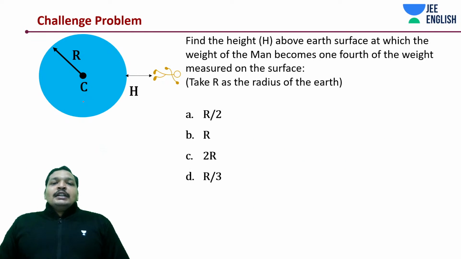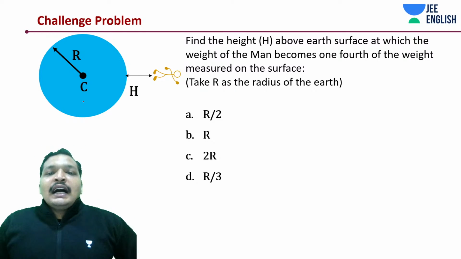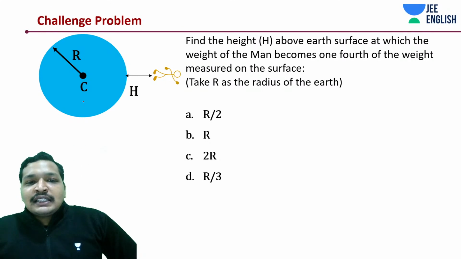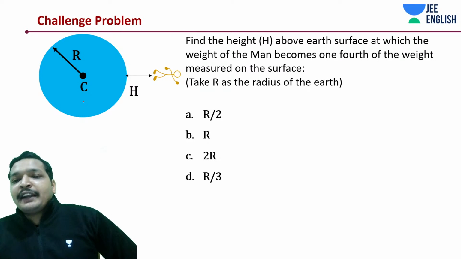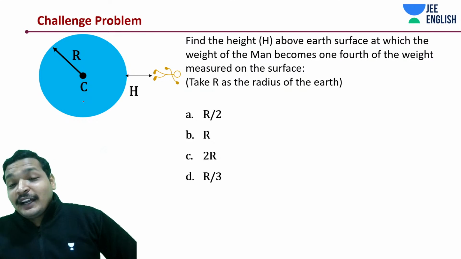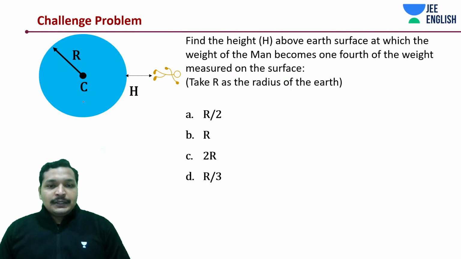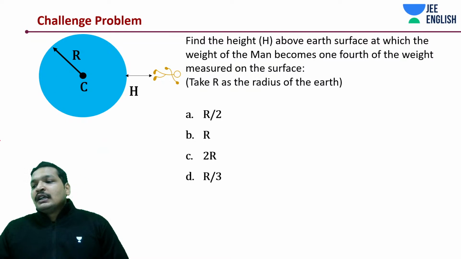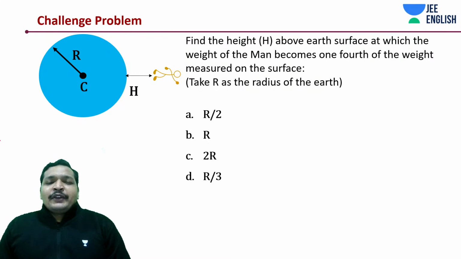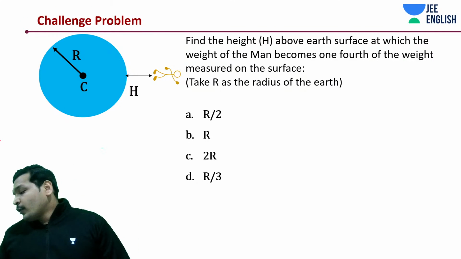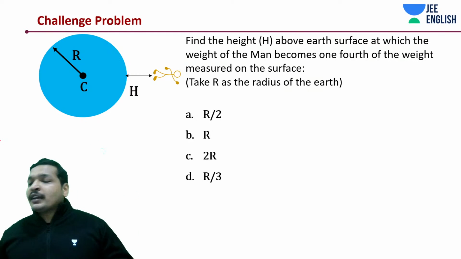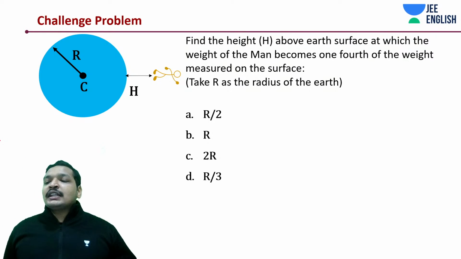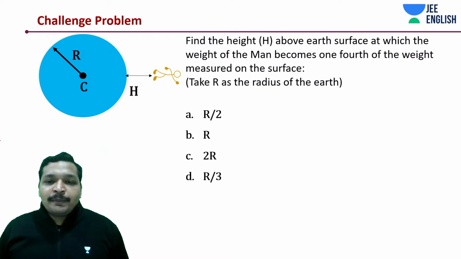Let's move on then. Okay. So now comes the question. Find the height h above Earth's surface at which the weight of the man becomes 1/4 of the weight measured on the surface of the earth, and given to you is R as the radius of the earth. So yes, why don't you get started and of course see whether your approximation is working or whether you should be going by the approximation. So what do you think? Should you be going with the approximation? Is it valid to say that I can make use of approximation to solve the problem?